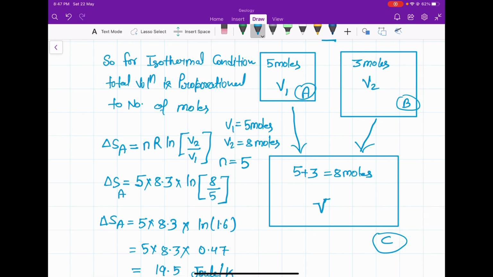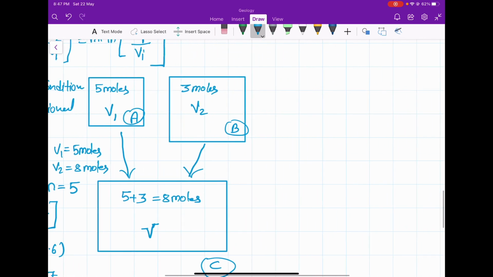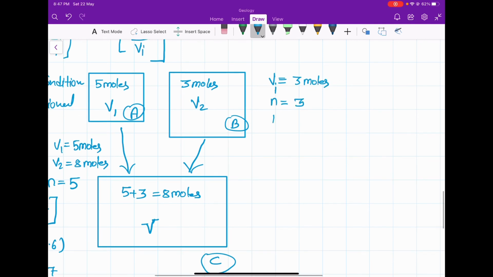But there is another container having volume V2. For this, V initial is 3 mole, n is 3, R is 8.3, and V final is 8 mole.